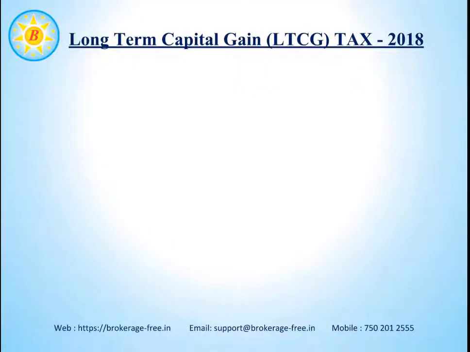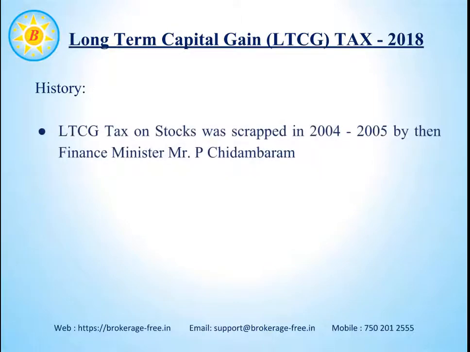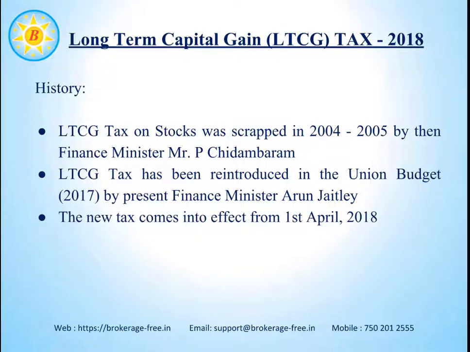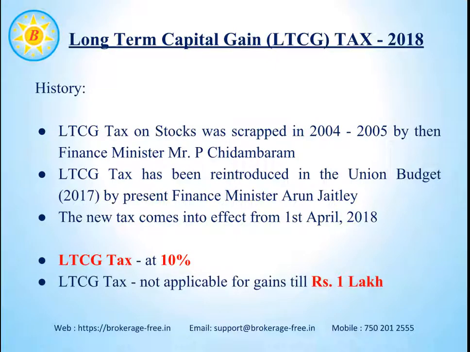How is the long-term capital gains tax calculated? Let's see a little bit of history. This tax was scrapped in 2004-2005 by the then Finance Minister P. Chidambaram. This tax has been reintroduced in the Union Budget 2017 by the current Finance Minister Mr. Arun Jaitley. The new tax comes into effect from 1st April 2018. The long-term capital gains tax is set at 10%. The exemption limit for long-term capital gains tax is Rs 1 lakh.